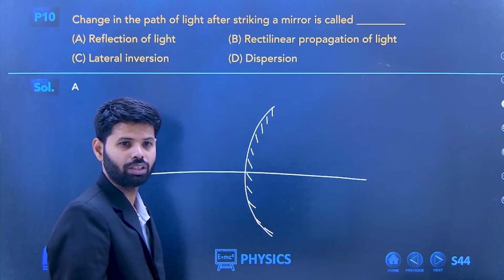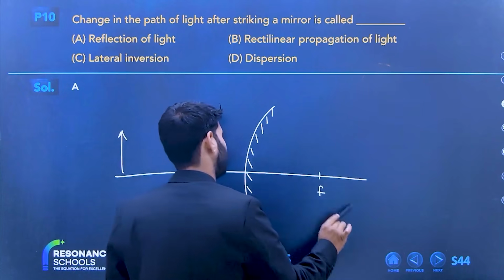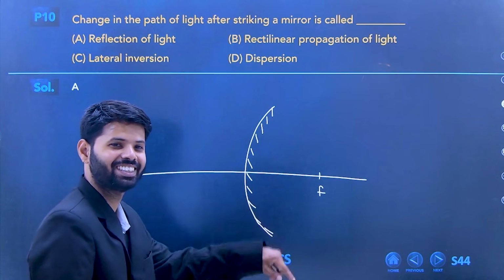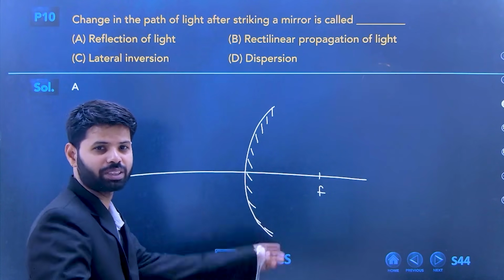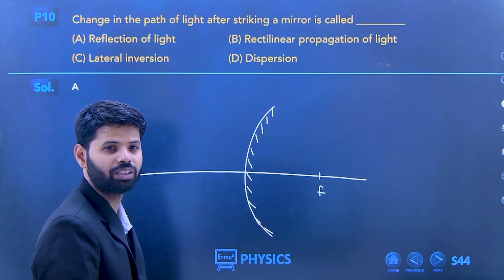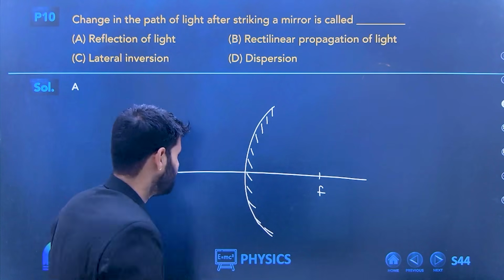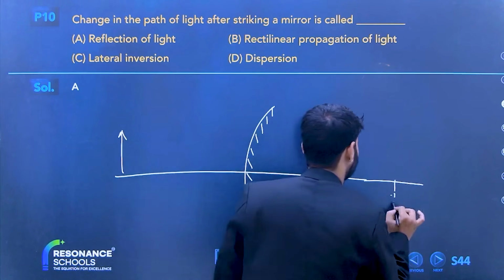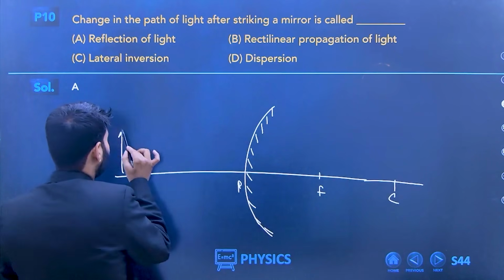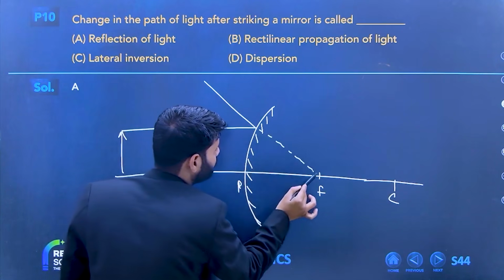Focus will be on my left. Beta, right actually. The focus will be at right. Depends, but I am specific. This is convex. I am getting, my face is very much big. Yes, it will be enlarged. Now see, this is the focus and you will have the center of curvature also, and this is the pole. Now see, if the image goes like this, it will go away. Now it will appear to go like this.